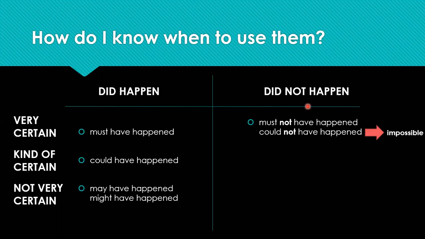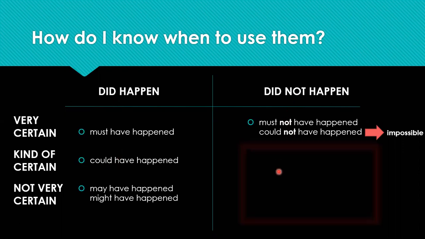If I say my students couldn't have failed the exam, I know everybody studied for hours. They couldn't have failed. That's impossible. Just by listening to that example, you already know, and it does sound like I'm saying it's impossible without having to say impossible. So we have to make the differentiation there that we use could for kind of certain in affirmative, but we use it for very certain in negative.